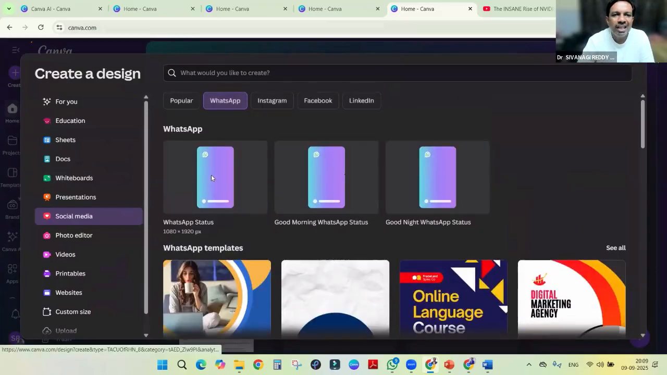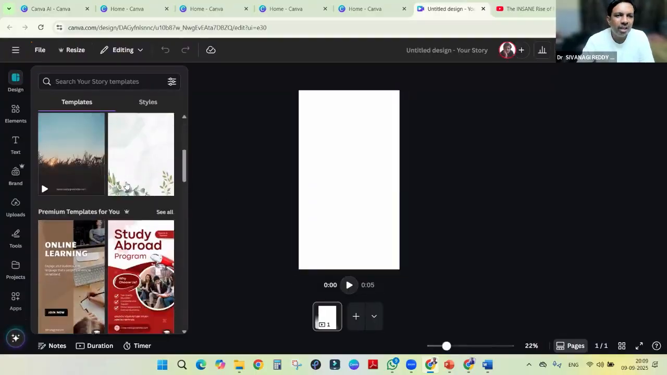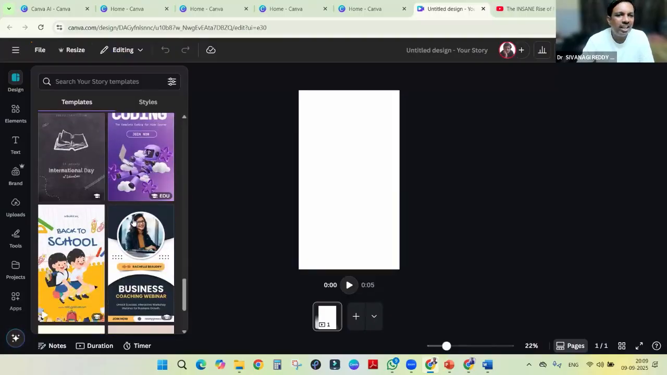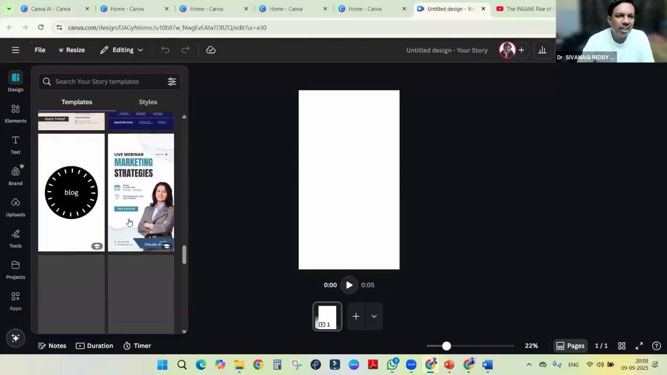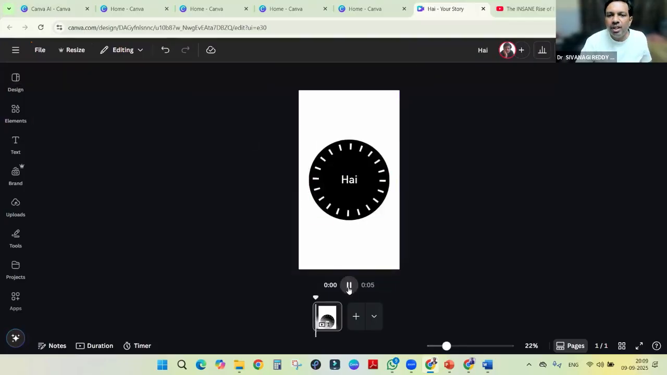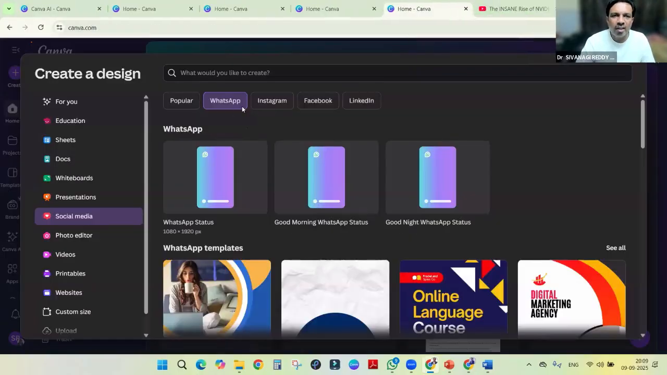In WhatsApp, if we click, then it will open and the templates will come. So these are the templates. Any template you can take, the settings will be automatically there. Just take the template and edit. Just click it, then edit, right? If it is video, it will be in video format. Otherwise we can use it, right? The only thing is we have to select WhatsApp.